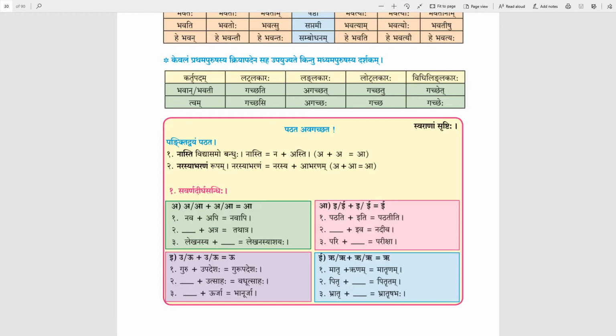First is Matru plus Runam. Matru, this word ends in Ru, and Runam is beginning with Ru. Ru plus Ru will be Dirgha Ru, Matrunam. Pitru plus Rutam, Pitrutam. Bhratru plus Rushabaha, Bhratrushabaha will be the answer. So the combination of similar letters is called as Savarna Dirgha Sandhi.